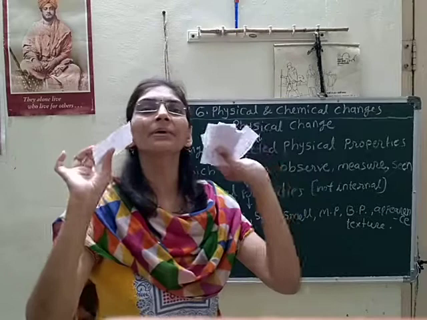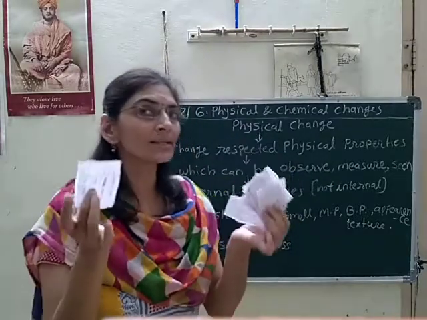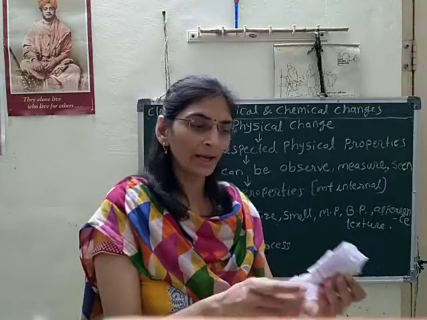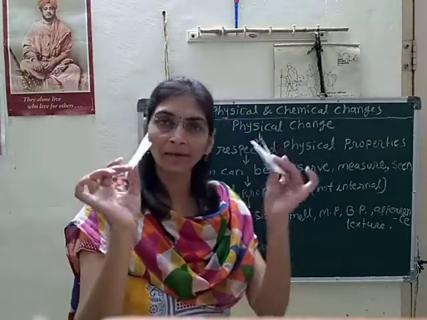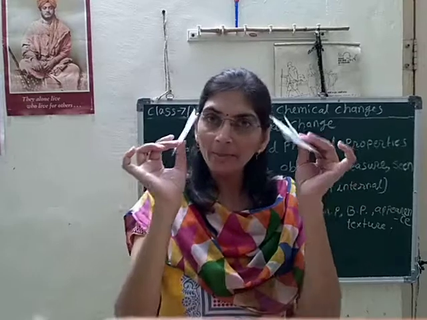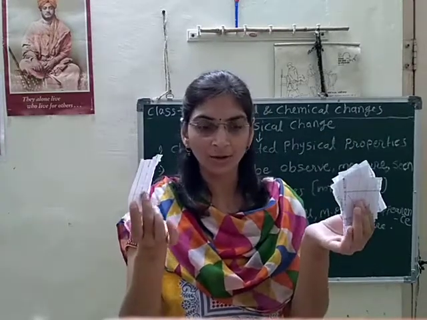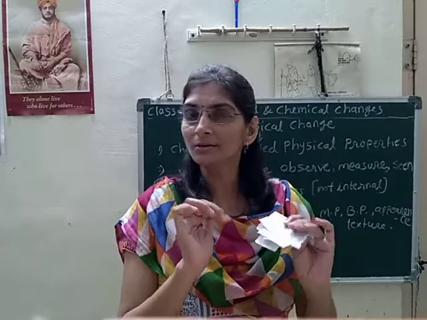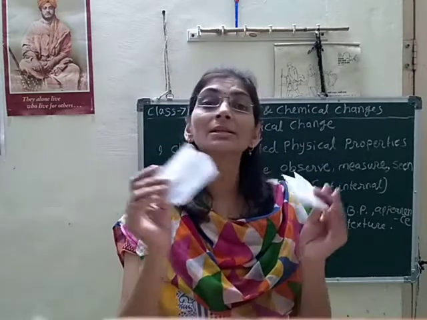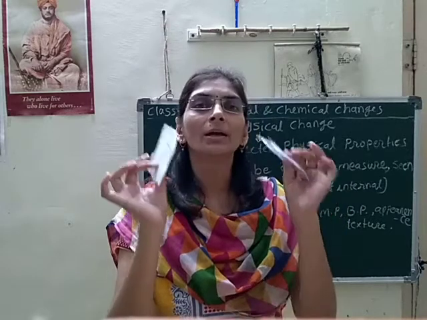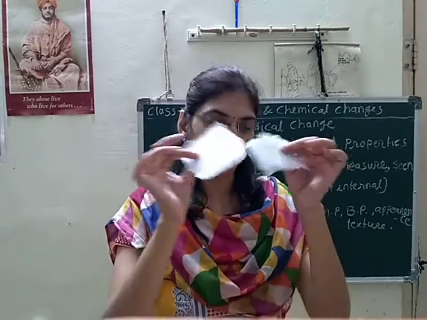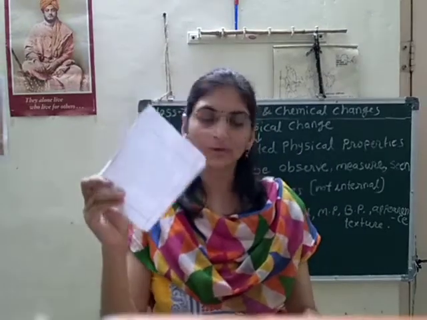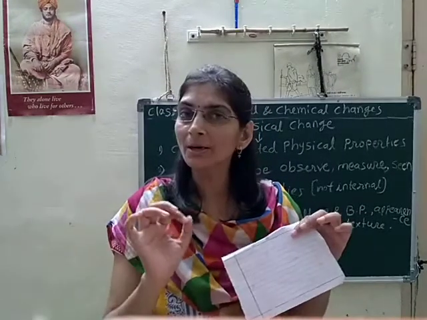Because only the shape and size are changed here, and the material of the paper is not changed at all. So, is it a reversible process? What do you think? Can we make the whole paper again from these pieces of paper?